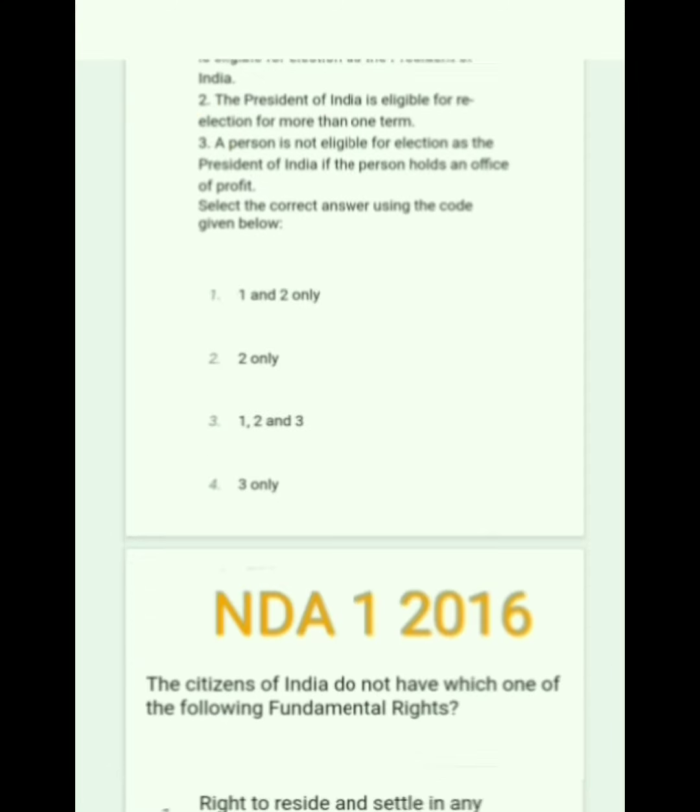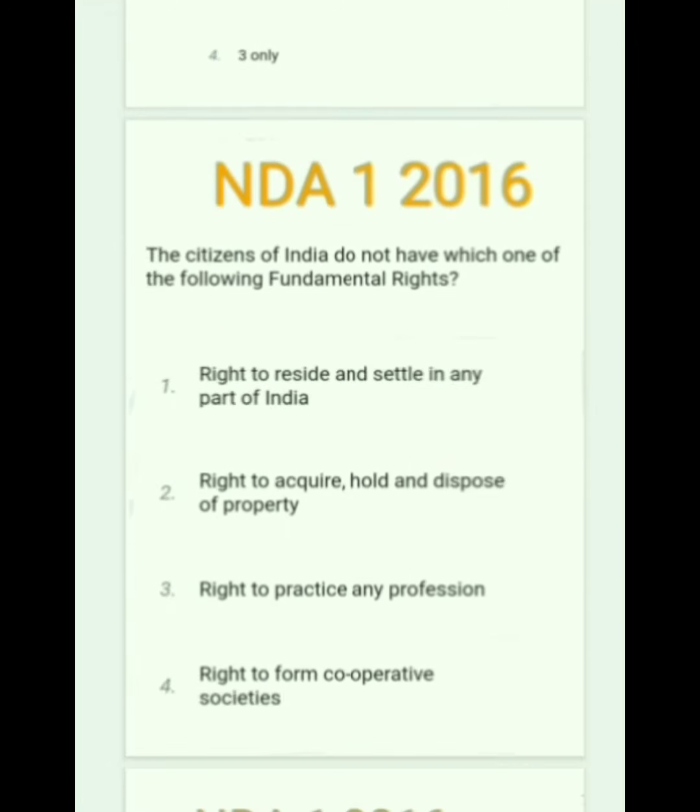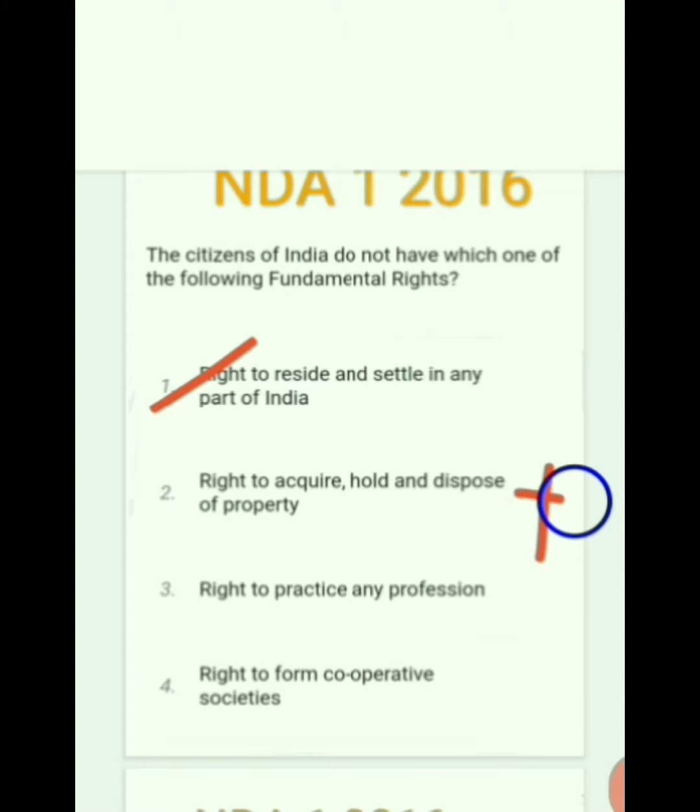Next question: the citizens of India do not have which one of the following fundamental rights? Right to reside and settle in any part of India, correct. Right to acquire, hold and dispose of property is wrong. Right to practice any profession is correct. Right to form cooperative society, correct. So here the correct answer should be option 2.